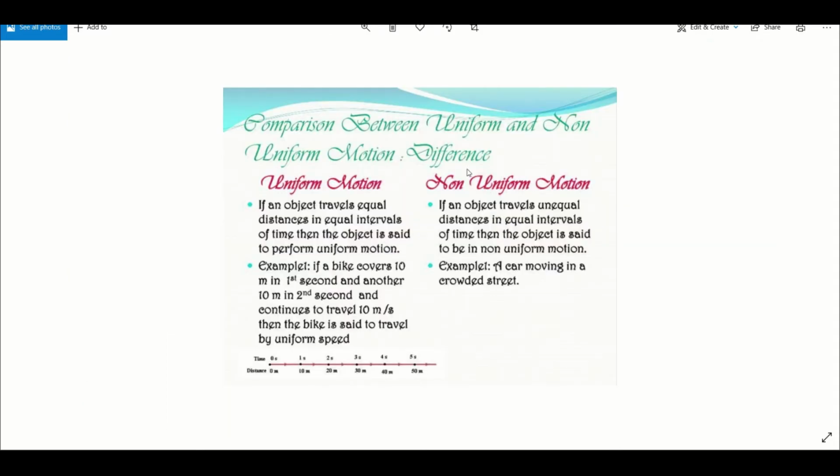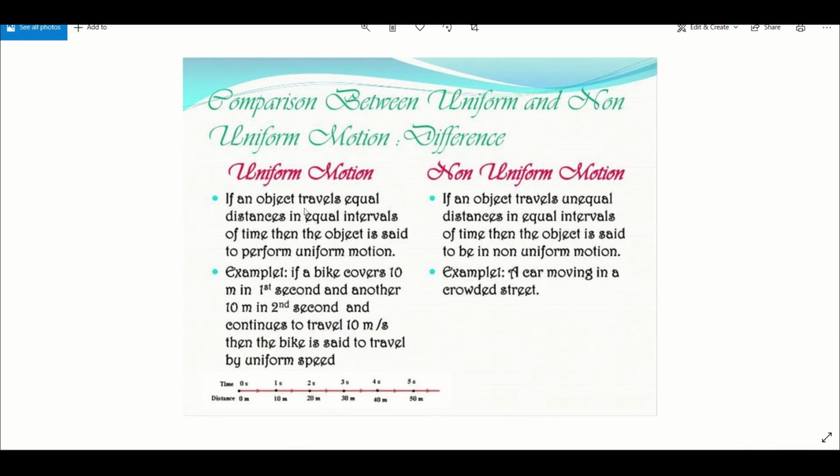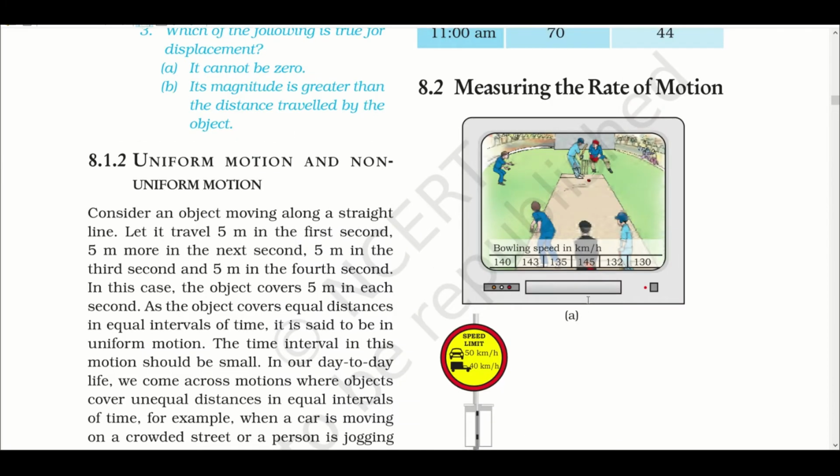You can see the difference between uniform and non-uniform motion. When an object travels equal distance in equal intervals of time, the object is said to perform uniform motion, while in non-uniform motion, it travels unequal distance in unequal intervals of time. Here the bike covers 10 meter in 1 second, another 10 meter in the next second, and continues to travel 10 meter per second, then the bike is said to travel with uniform speed, while a car moving in a crowded street is not.